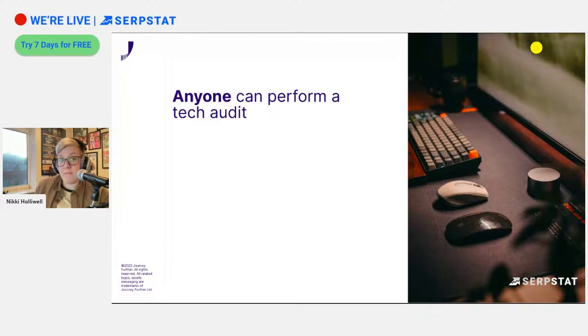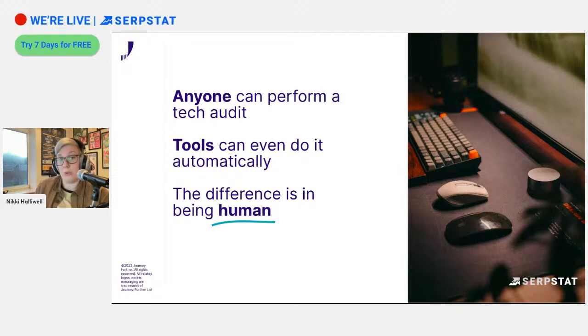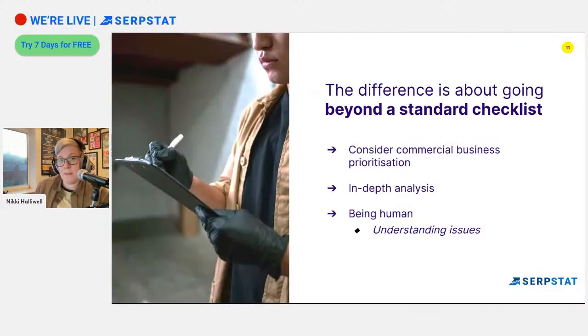And in the common landscape, especially with AI and lots of tools out there, there's the argument that anyone can perform a tech audit, any machine even can perform an audit. Like I say, tools can even do it automatically. There's plenty to choose from. But the difference that we have, and the one fundamental tool that we have at our disposal, is our ability to be human. And this is because we go beyond a standard checklist.